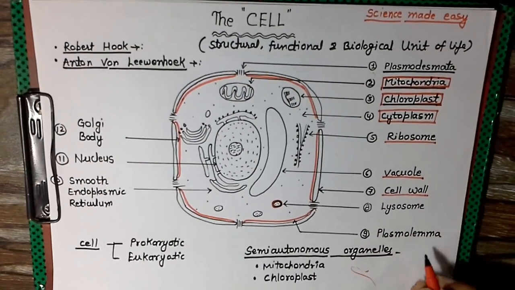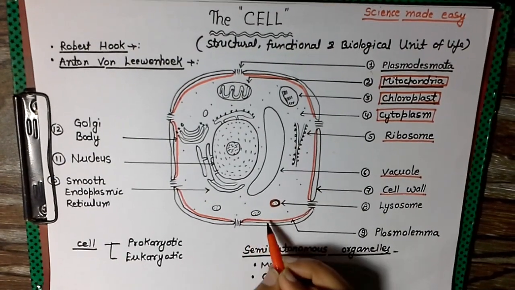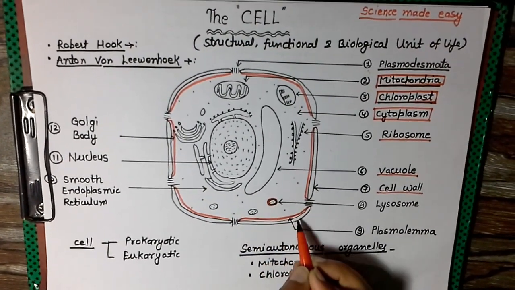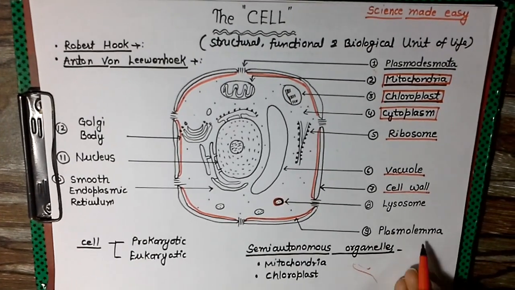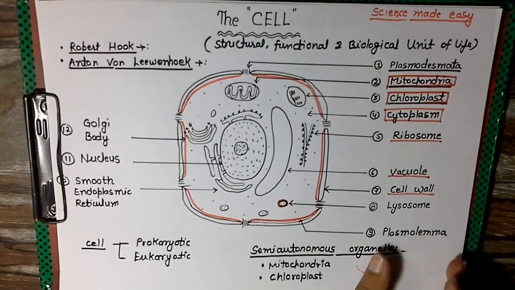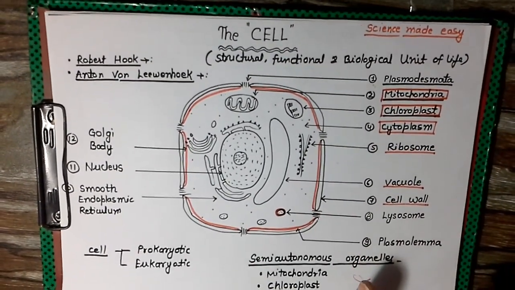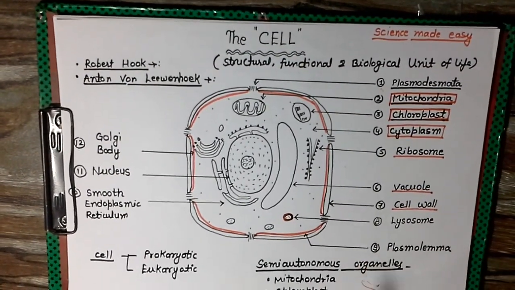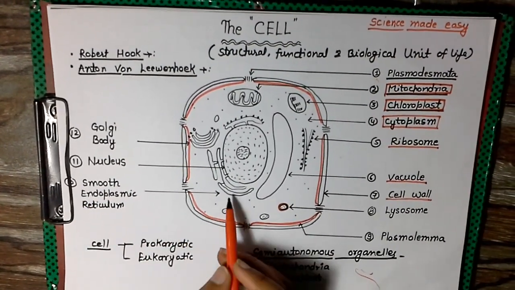Then comes the plasmalemma, which is the outermost layer, shown by this red lining. It is the plasmalemma, or the plasma membrane, and this is the only membrane which makes something living. The presence of the plasmalemma or plasma membrane entitles the cell as living.